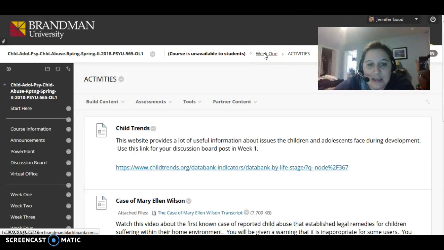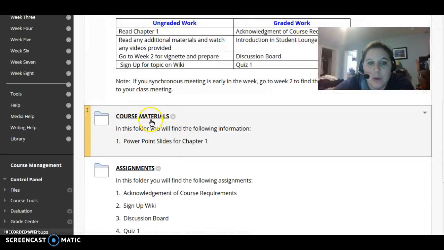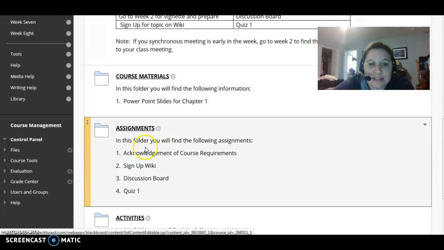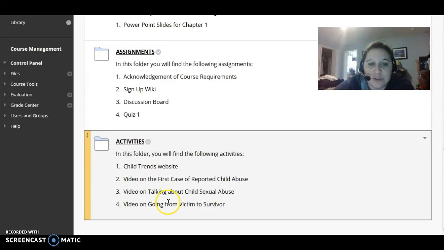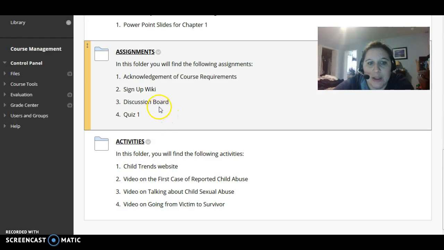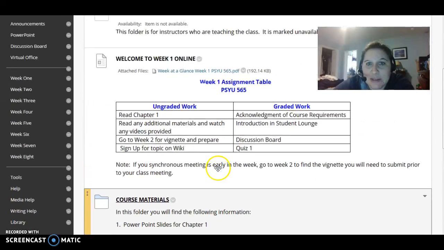So that's basically it for week 1. You have these basic charts to help you. Materials has the PowerPoint. Assignments is everything that is due. I'm going to add the discussion intro board in there. And the activities are various resources with the exception of number 1, which will help you with your discussion board that you're going to be engaging with the class. So that is it. Please let me know if you have any questions.